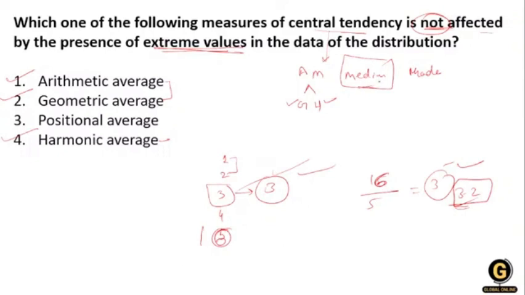But when I change the extreme value, the arithmetic mean, geometric mean or harmonic mean will change. The value of that particular central tendency is going to change. It is also applicable to the mode. But it does not apply in the case of the median, which is not affected by the extreme value. So what is the median? The median's other name is the positional average. Get it? So option number 3 is correct.